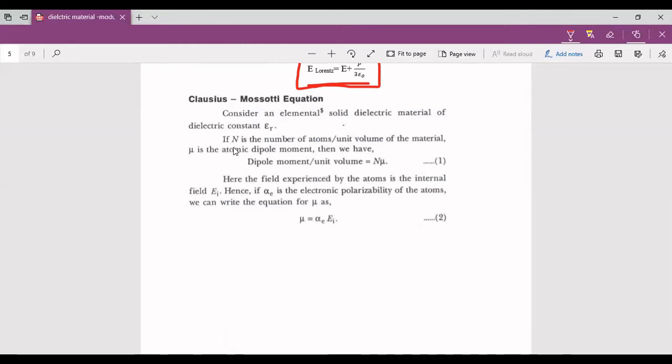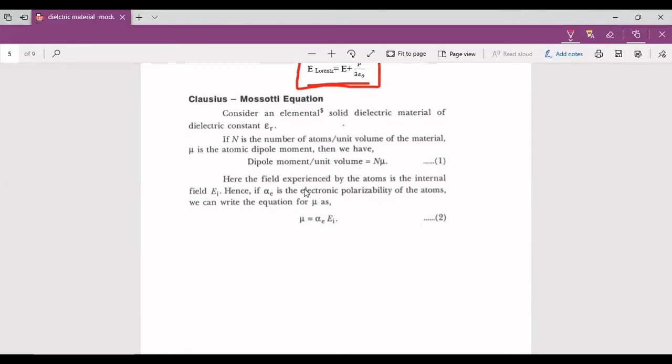If N is the number of atoms per unit volume of a material and mu is the atomic dipole moment, then we can write that the dipole moment per unit volume will be equal to N into mu. Call this equation 1.